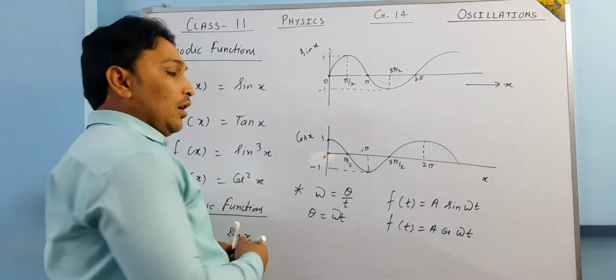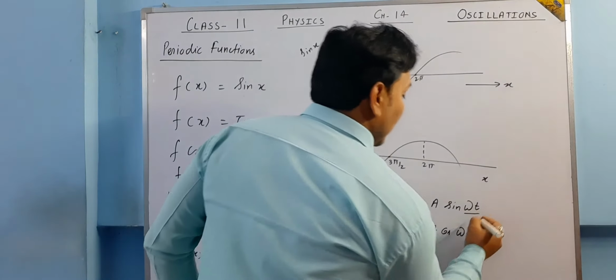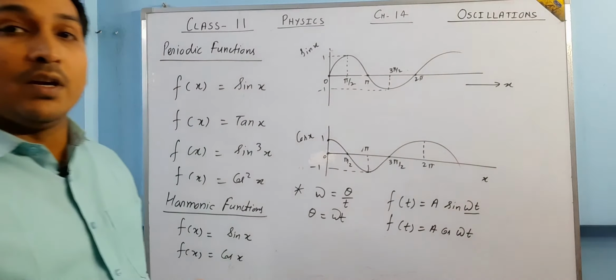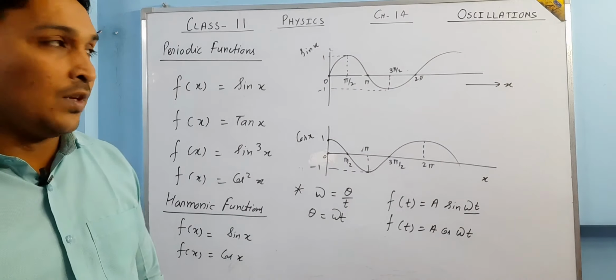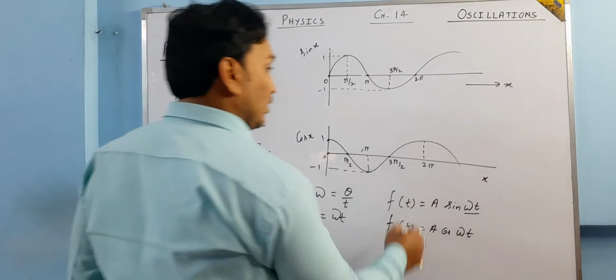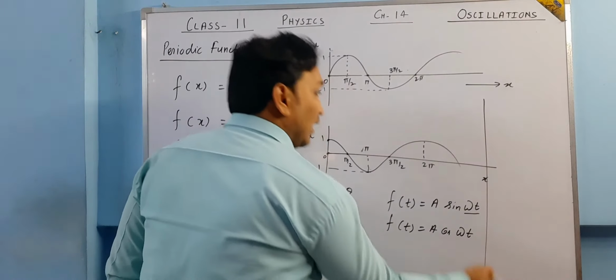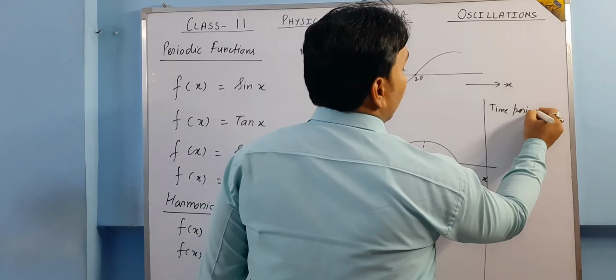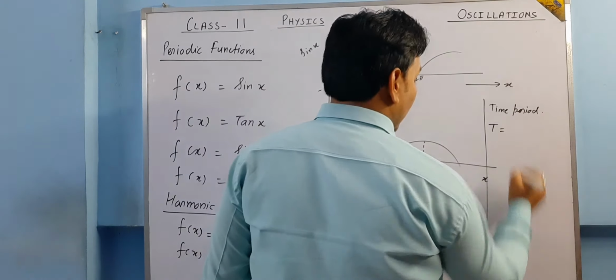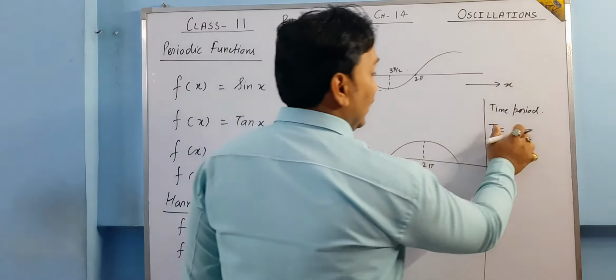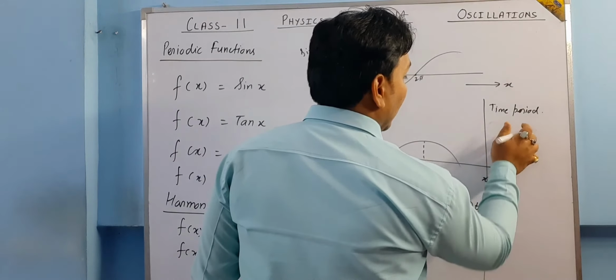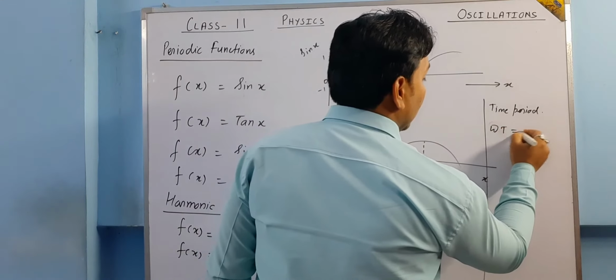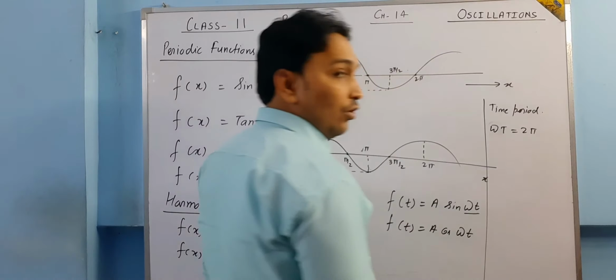We know that if omega t is equal to 2 pi, then it is going to repeat itself. So for the first function, if we calculate the time period, then if omega t is equal to 2 pi, it is going to repeat itself.